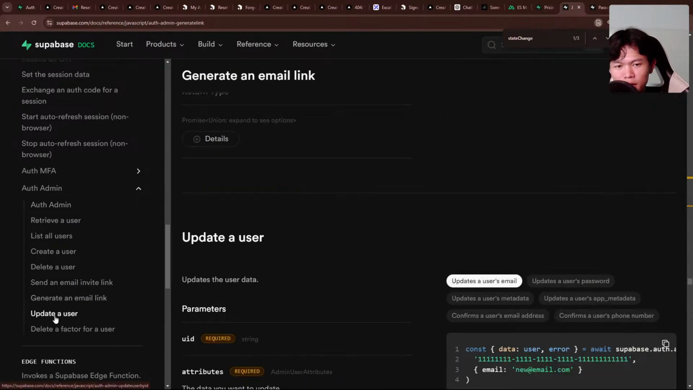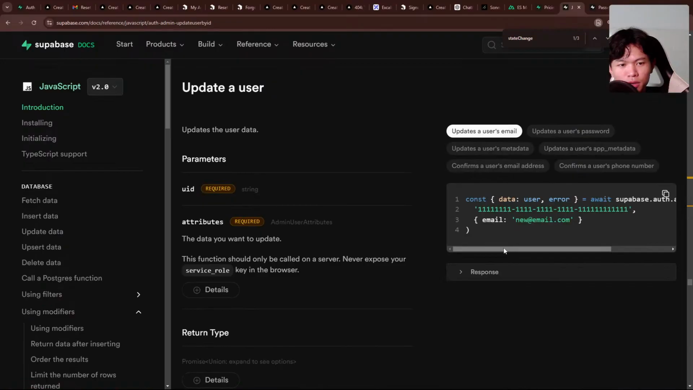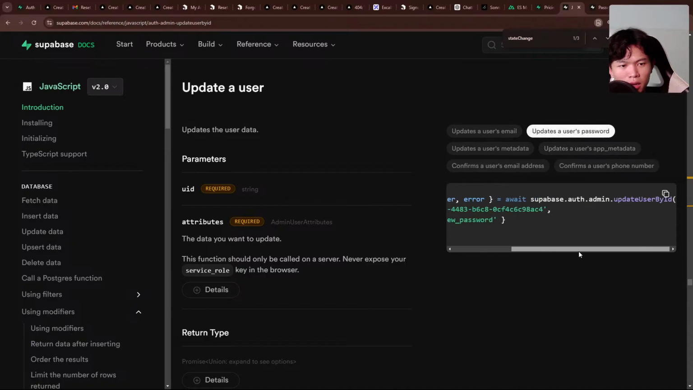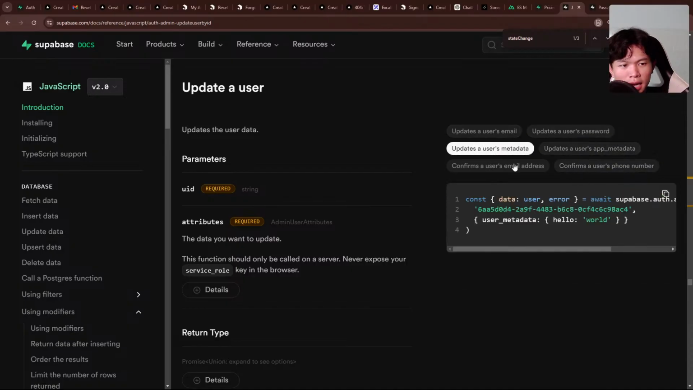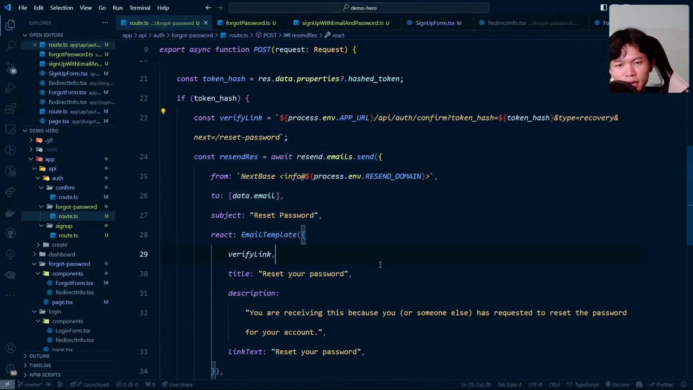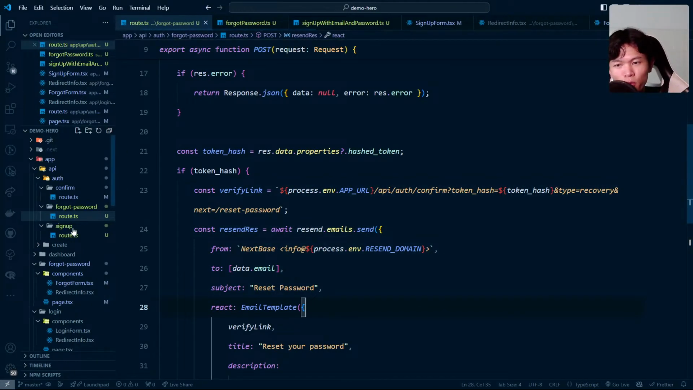So this one updates a user email. Wait, what is this 111 right here? So we need an ID. Okay, this is update user by ID, so we need an ID of the user as well. Interesting, so then I cannot find a user by ID. If I want to update his metadata, I need to do it right here. Oh, wait, what if I do this?